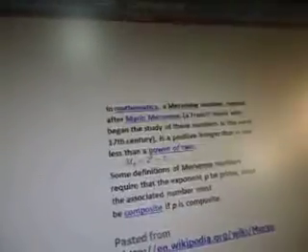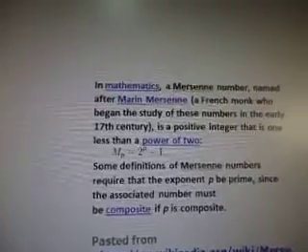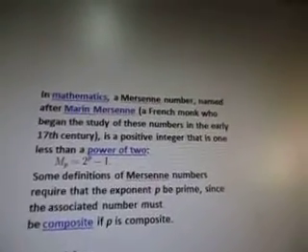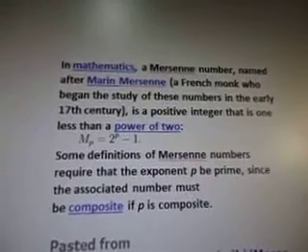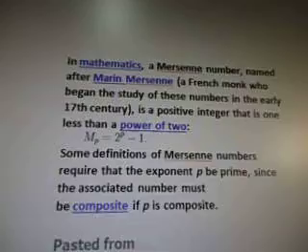Okay, so as you know, on my videos, the left side is data, and the right side is the stuff I pull out from the data to see what we can use. So in mathematics, a Mersenne number, named after Marin Mersenne, a French monk who began the study of these numbers in the early 17th century. So here we go with the 17th century coming up again.